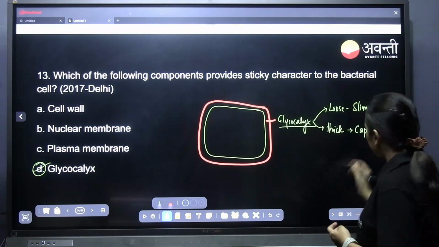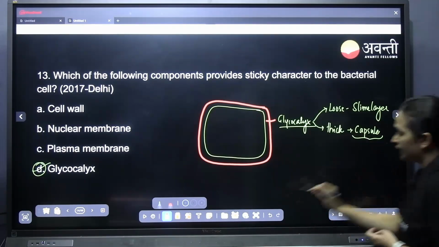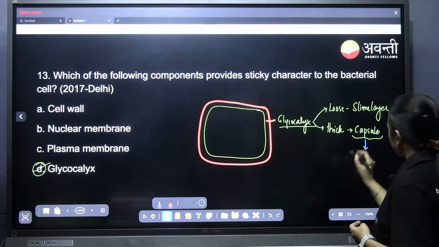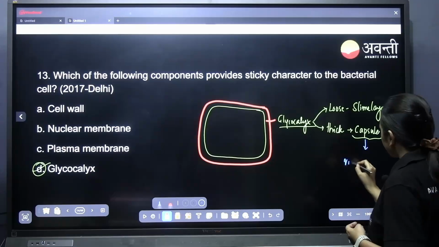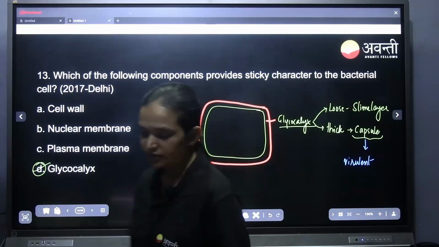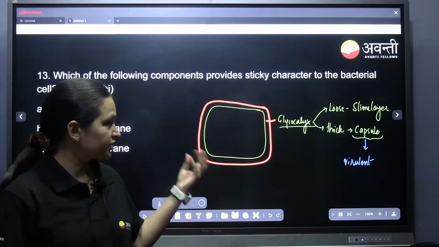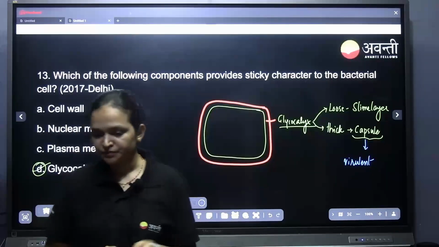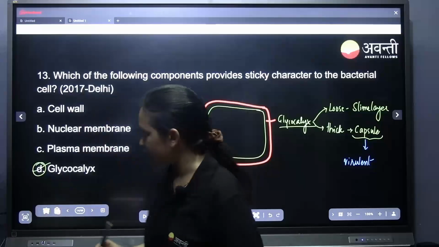And this capsule gives the virulence character. The bacteria which have the capsule layer have the virulent character. Just a quick plus point in that.